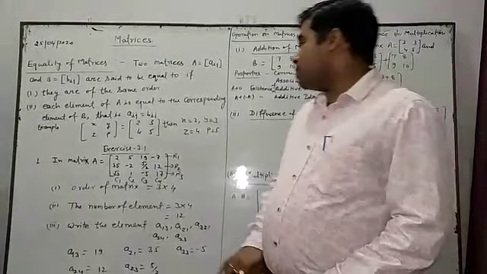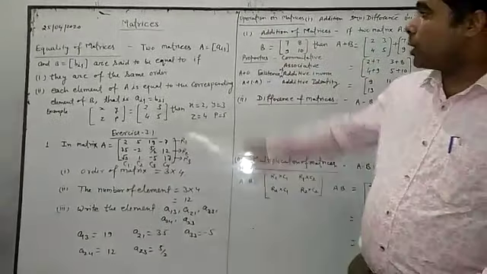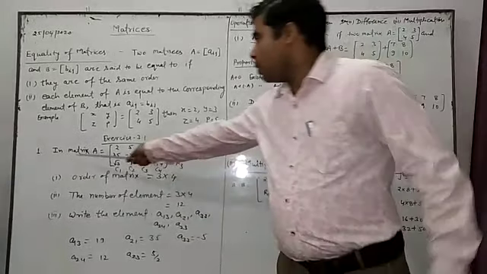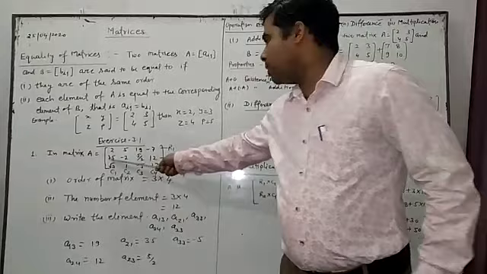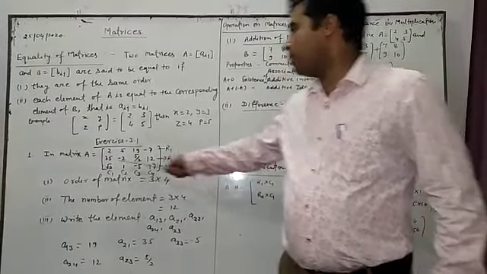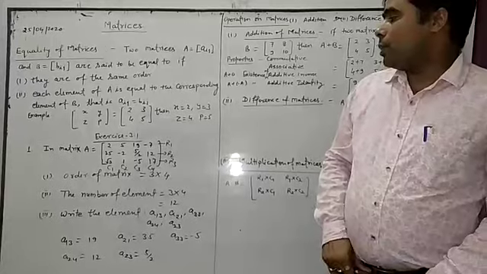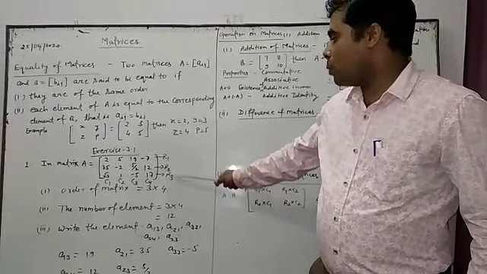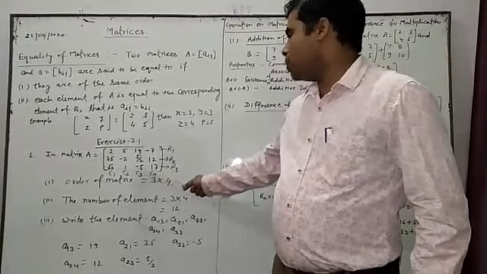Now in exercise 3.1 we have to discuss the things which are related to the content. Matrix A is equal to [2 5 19 -7; 35 -2 5/2 12; √3 1 -5 17]. The order is here R1, R2, R3, which means 3 rows, and columns C1, C2, C3, C4.